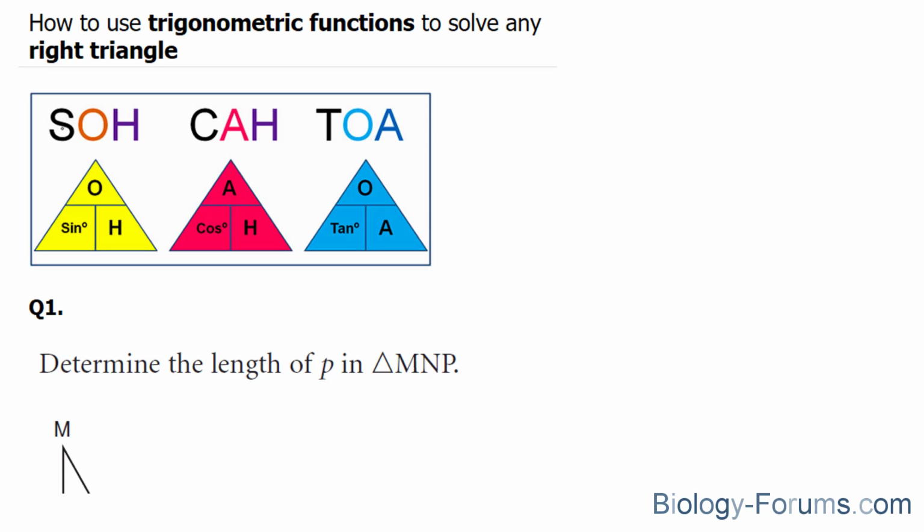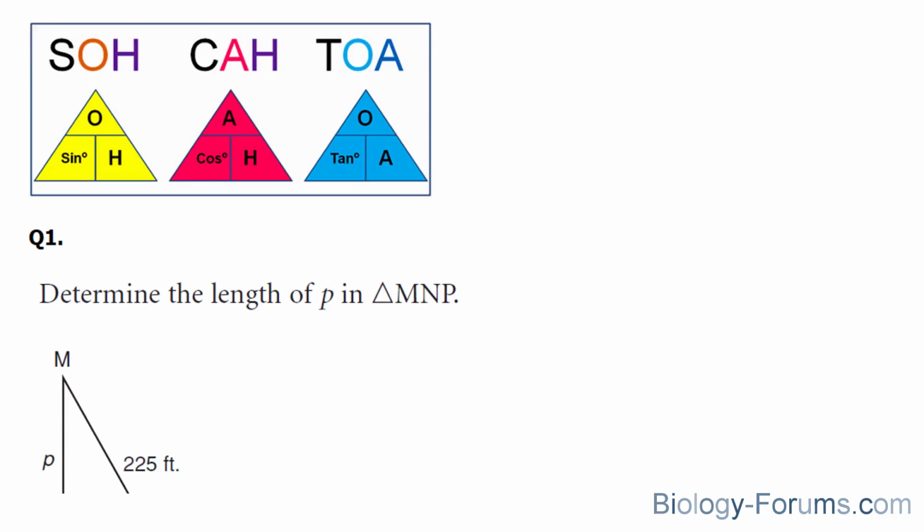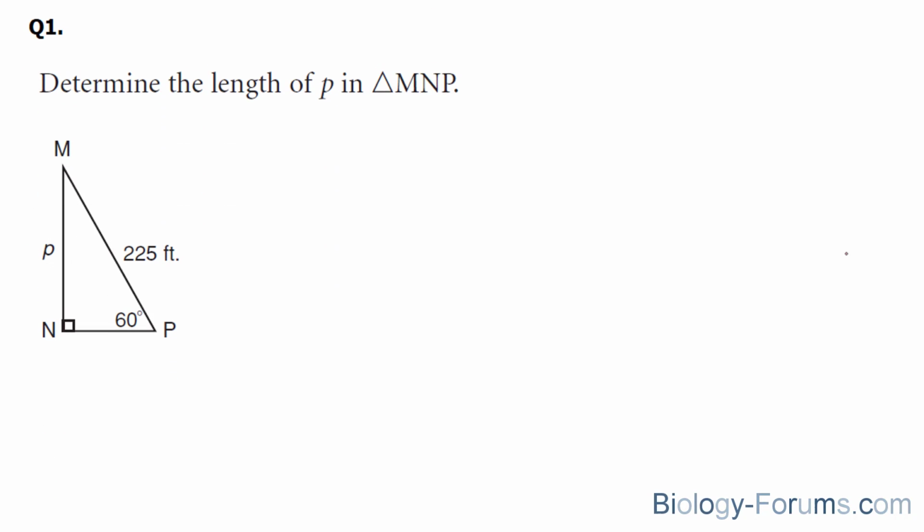And it really helps to memorize this acronym, SOHCAHTOA, when it comes to solving these right triangles. Let's start off with the first example. In this example, we are asked to determine the length of P in the triangle MNP.